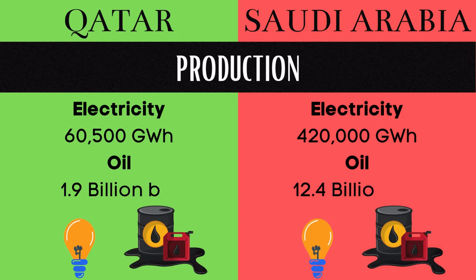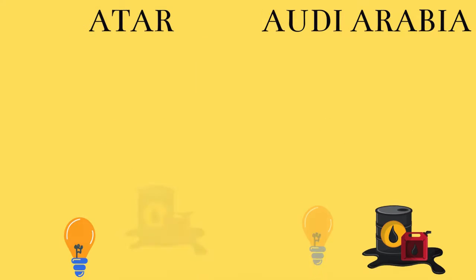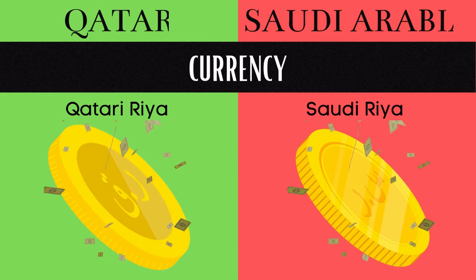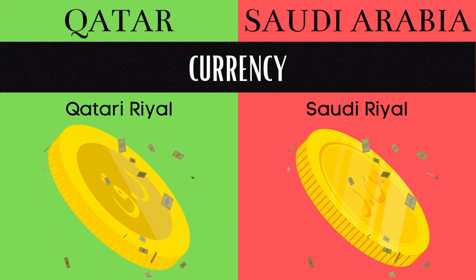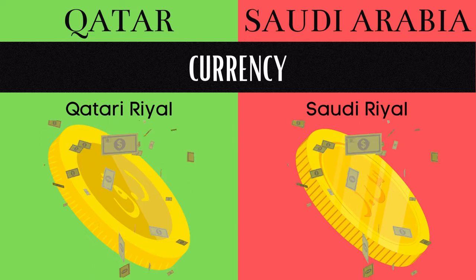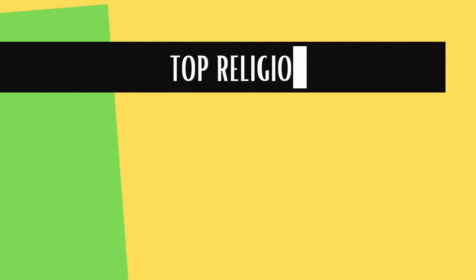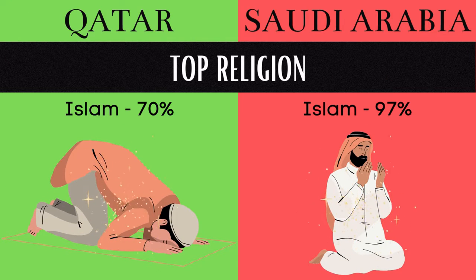Let's compare the electricity production and oil production of Qatar and Saudi Arabia. Currency of Qatar is Qatari Riyal, and the currency of Saudi Arabia is Saudi Riyal. Top religion of both Qatar and Saudi Arabia is Islam.